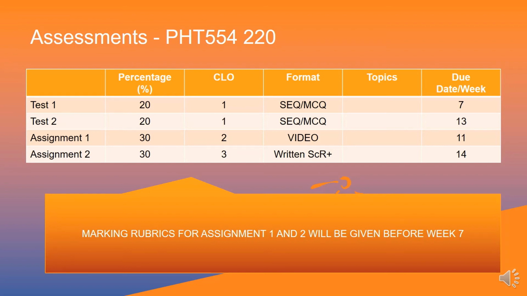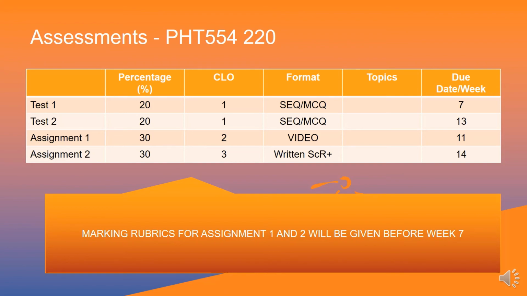The due date is the last, on the 14th week of the semester. The marking rubrics for assignment 1 and assignment 2 will be given to you as soon as possible or before week 7. If you have not received any of the rubrics by week 7, please remind me.